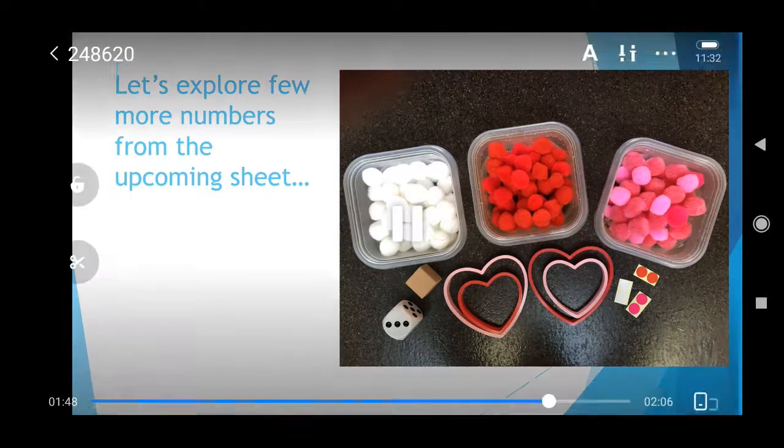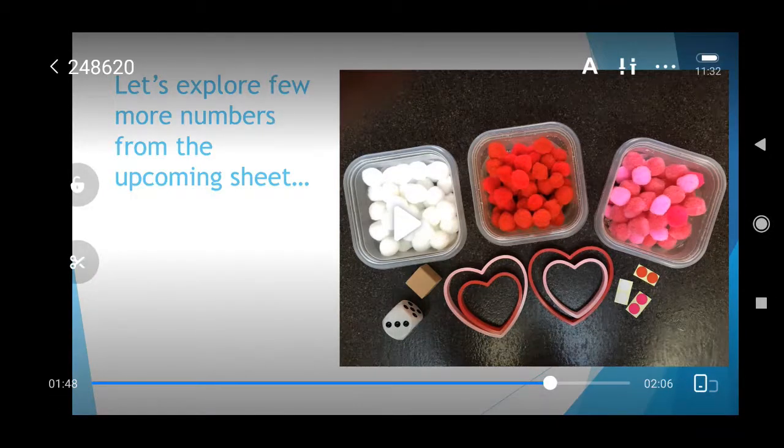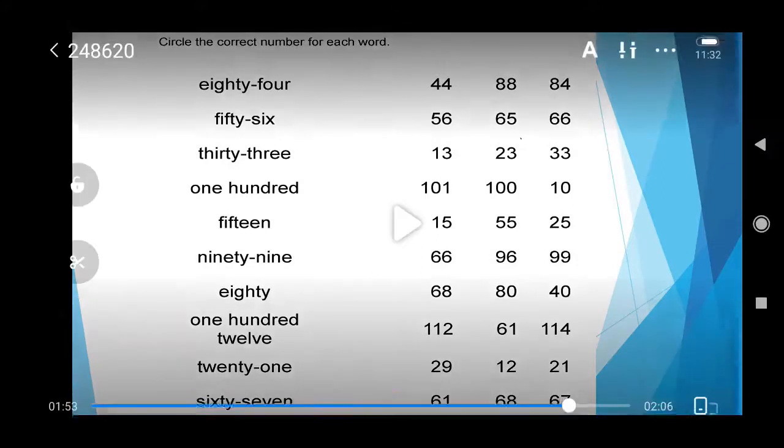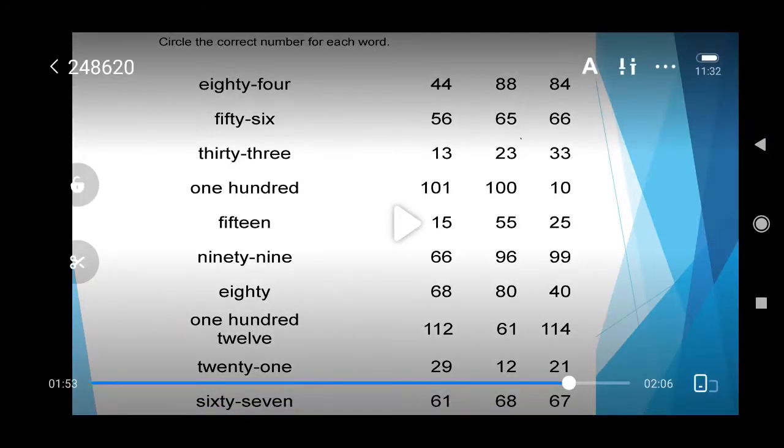Now let's explore a few more numbers from the upcoming sheet, children. All right, now you have to circle the correct number for each word. Again, you have to circle the correct number, children. Do that quickly now. I'm sure you'll be able to do it. It's very easy for you all now. अभी बहुत easy हो गया, आप लोगों को आ गया है ये, isn't it?